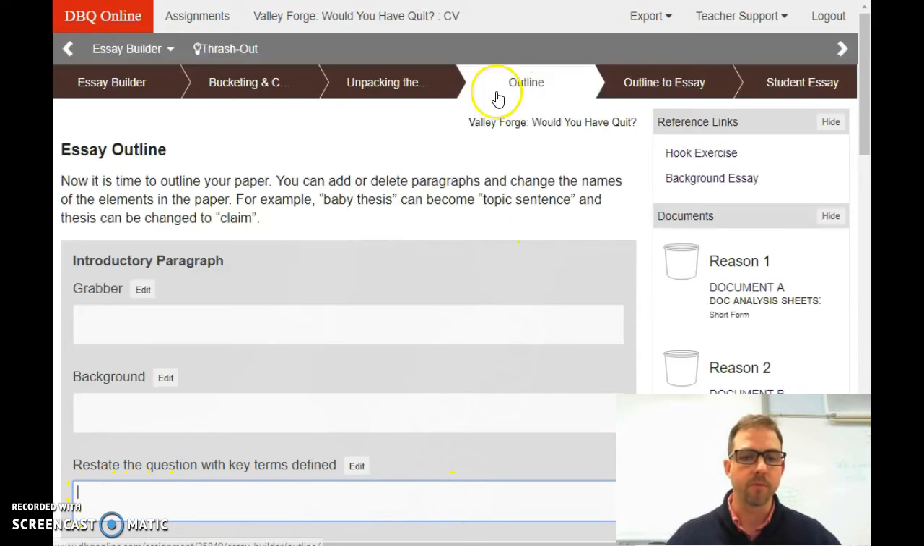All right, so if we would restate this question as an example, Valley Forge, would you have quit? If you were a soldier in Valley Forge, would you have re-enlisted, or would you have gone home? Could be an example of how we could redefine that question and give it some good key terms that help direct us in the right direction.